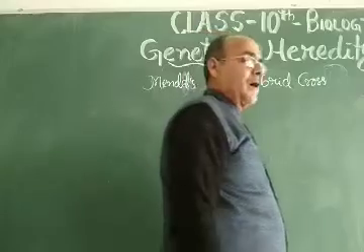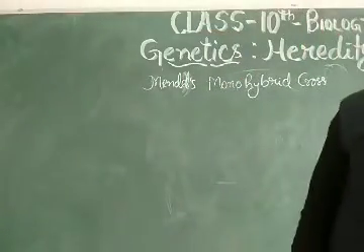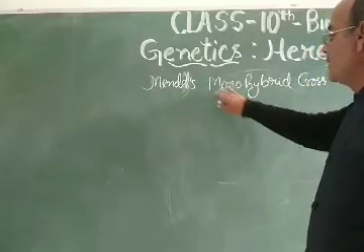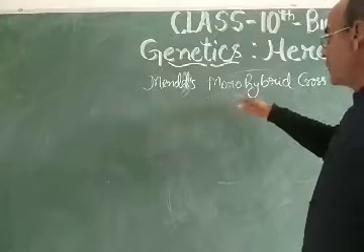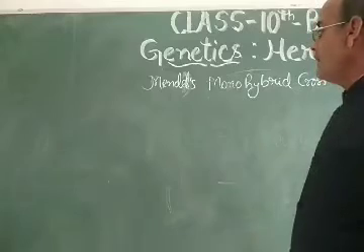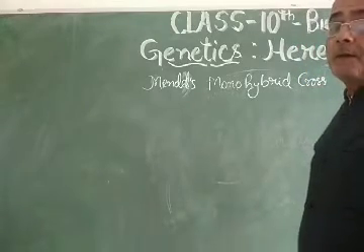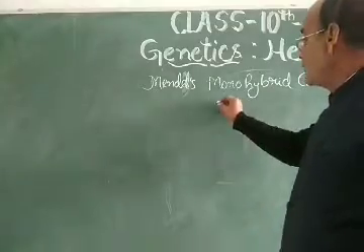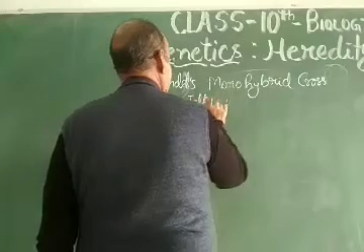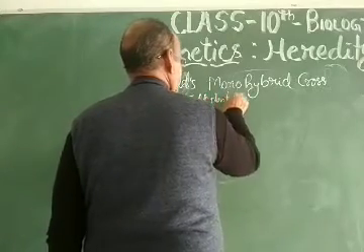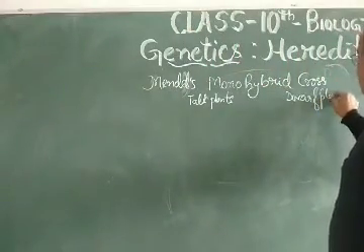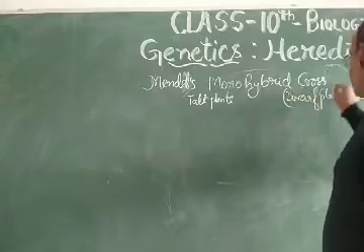Dear students, in Mendel's monohybrid cross, Gregor Johann Mendel took one character. Monohybrid means he decided on one character for his experiment. If we take the example, he took the character of tallness and dwarfness, tall plants and dwarf plants. So he gave the short forms.